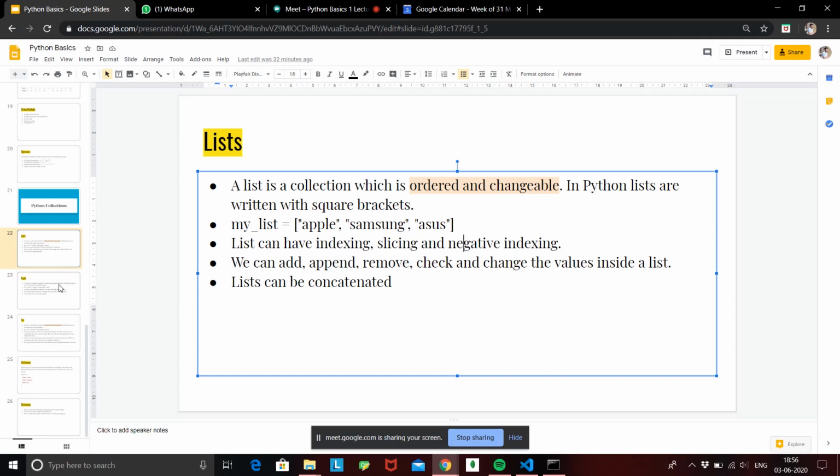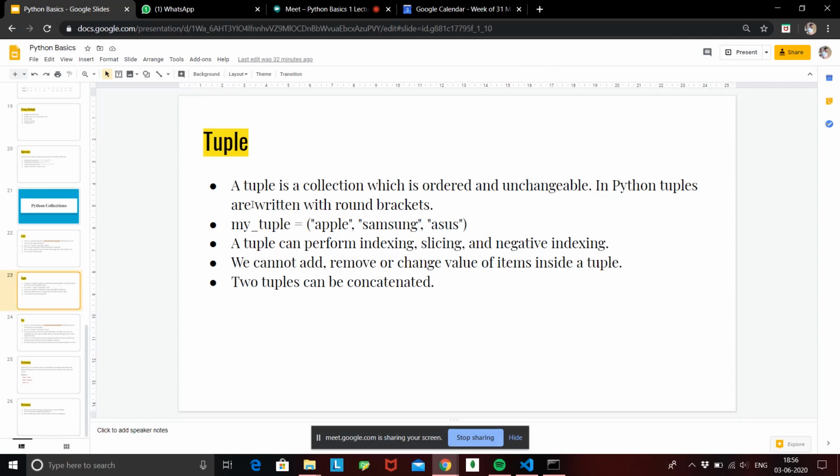Okay, so next data structure that we are going to see is called tuple. So what basically is a tuple? A tuple is a collection of ordered and unchangeable items. So what does unchangeable mean? Once you create a tuple, you cannot change the value inside it. Okay, so in Python, tuples are basically made using round brackets. In list we use square brackets. For tuples we are going to use round brackets.